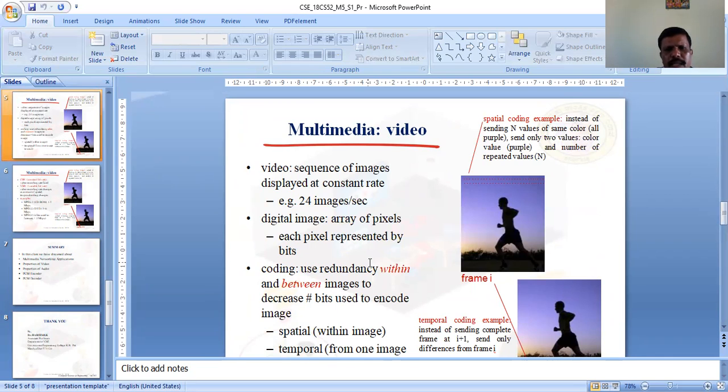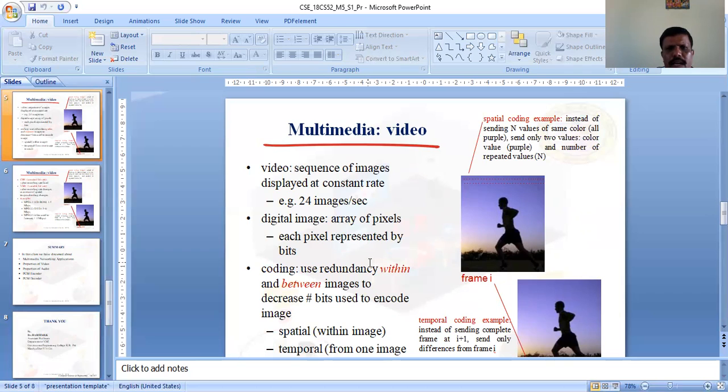A digital image contains an array of pixels. What exactly is a pixel? As you observe on a TV screen or a laptop screen, any screen is an array of pixels, made of horizontal and vertical lines. Each pixel is represented by bits.